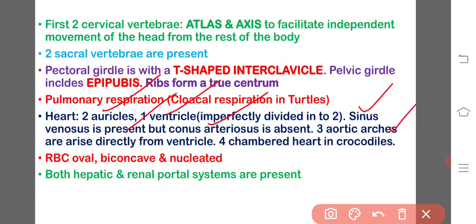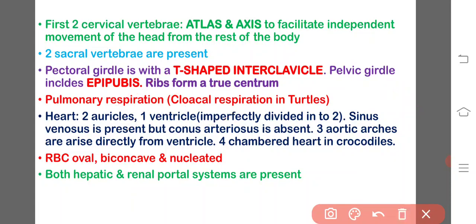So that is one left systemic aorta, one right systemic aorta, and another one is the pulmonary aorta. So there are three: one right systemic, one left systemic and one pulmonary aorta. All the arteries have emerged from these three aortic arches.